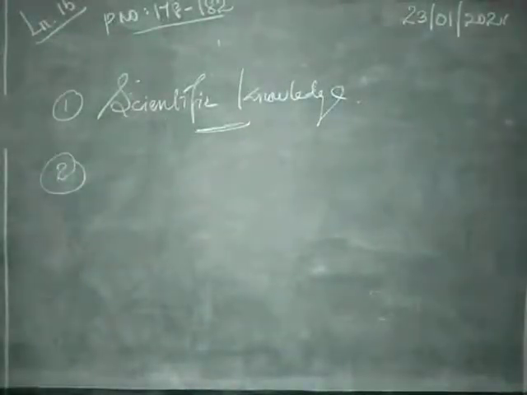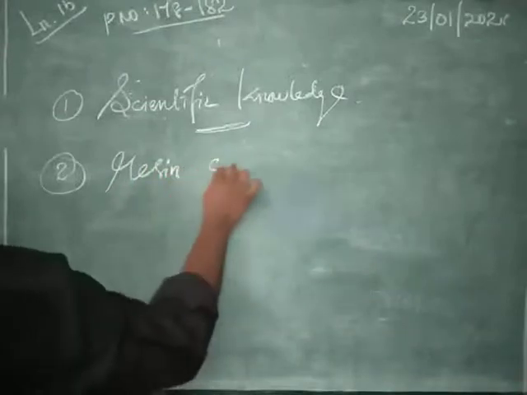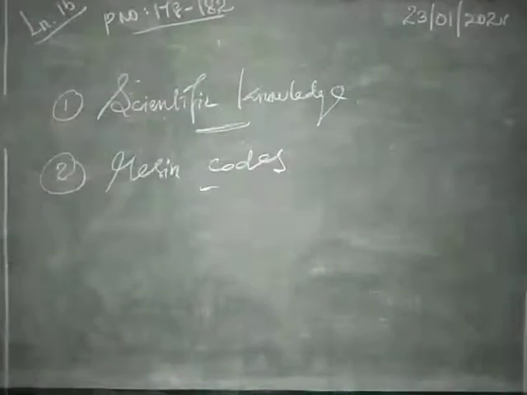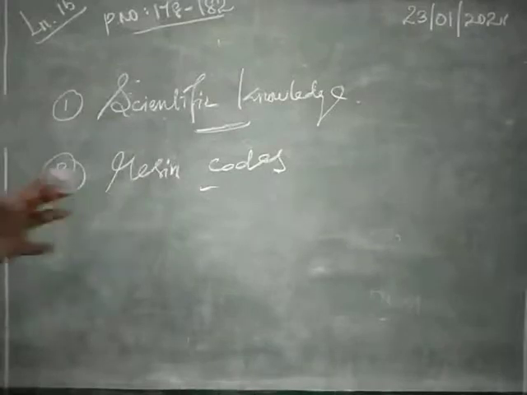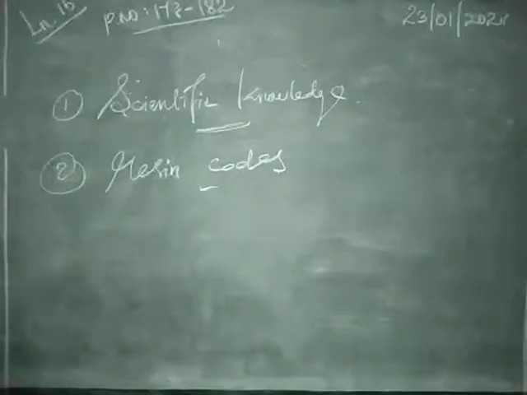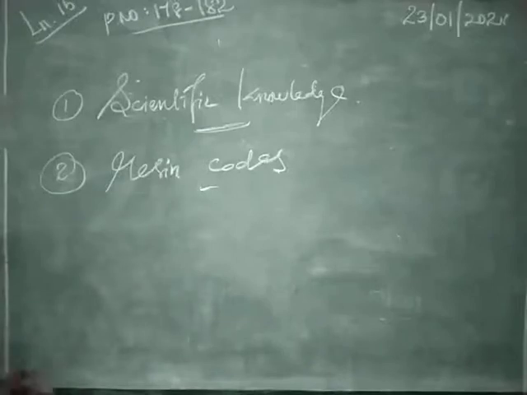Second one, avoid harmful plastics by checking the resin codes. So we have to explain about resin codes. Automatically they will become aware of the uses of plastic. First we have to explain what plastic is, what chemicals are present in plastic, and what will happen if we use plastic. That is called scientific knowledge. Second, resin codes. If we use this type of resin code, it will affect the environment. If we use this type of code, it will not affect our environment. In this way we have to explain.